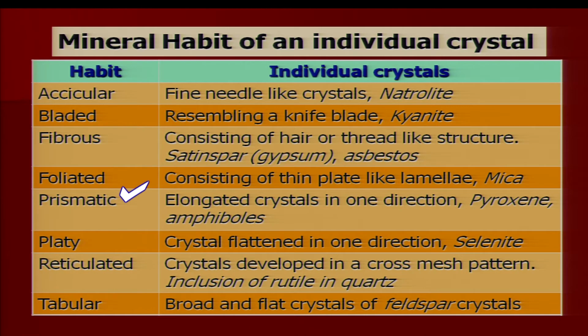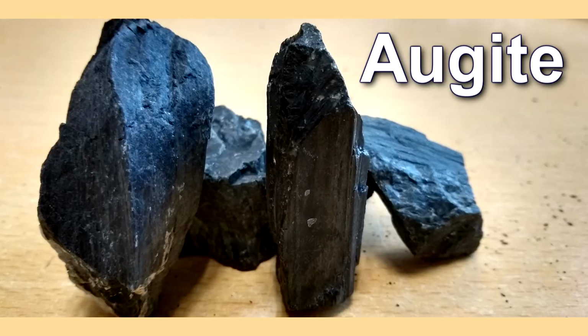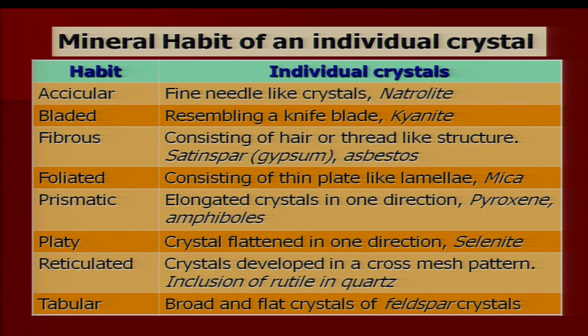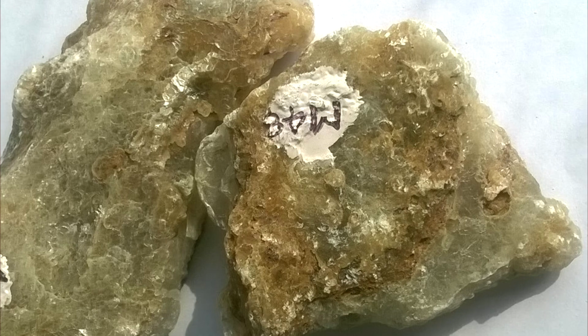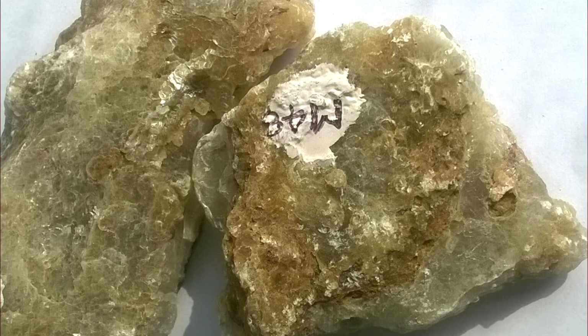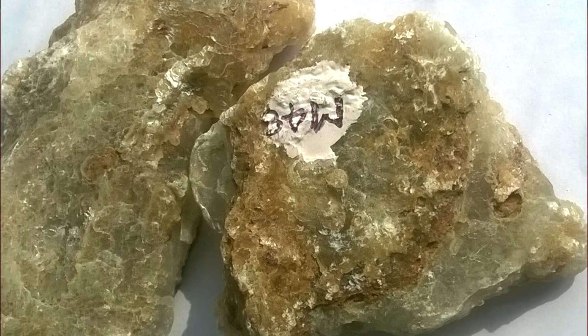Prismatic habit: elongated crystals. When crystals are elongated like a prism in one direction, the best examples are pyroxene and amphiboles. They have long prismatic faces developed here. Then platy habit: crystals flattened in only one direction, while in the other direction the crystals are not flattened. We call it platy habit. An example is selenite.